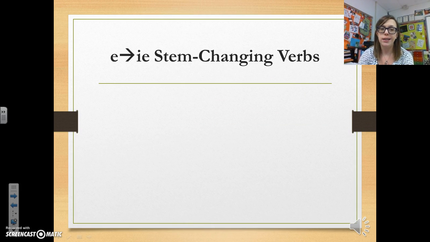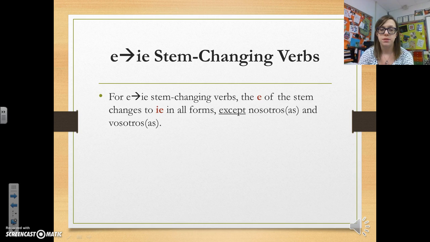Okay, so E to IE stem changing verbs. The E of the stem will change to IE in all forms except nosotros and vosotros. So sometimes we call this the boot, okay? So the E is going to change to an IE in the yo form and the tú form, in the él form and the ellos form, okay? Which forms a little boot.